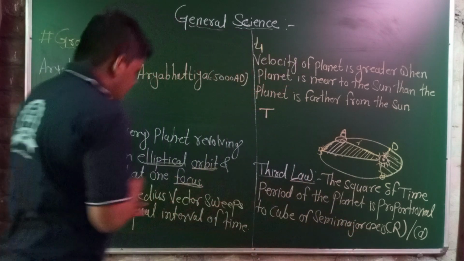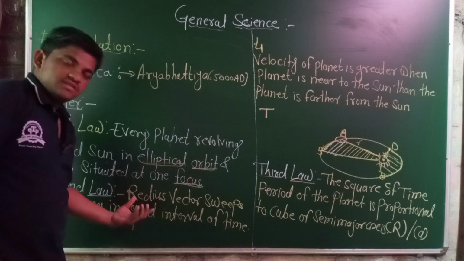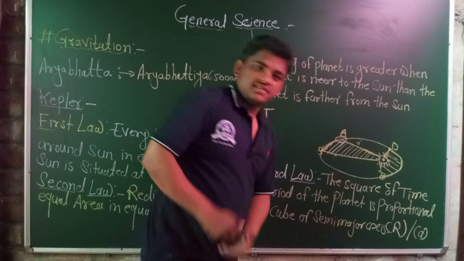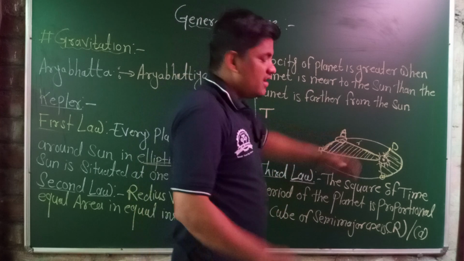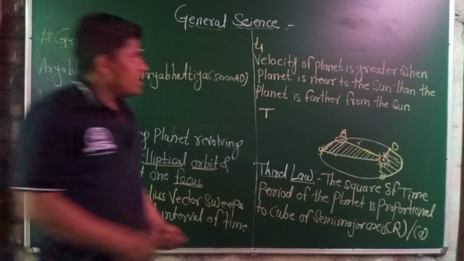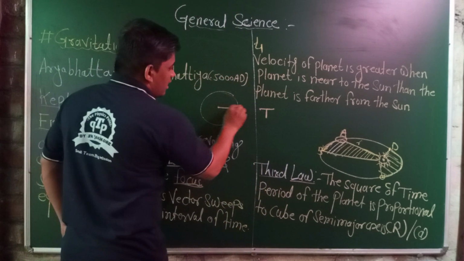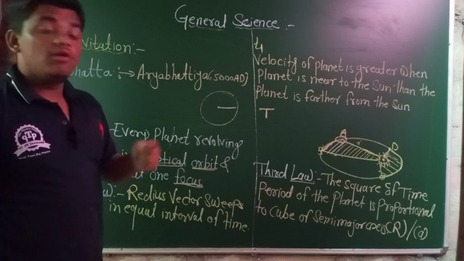Why are these both different? In the second law it is also called the semi-major axis, and this is also the semi-major axis. Why does it not call it the radius? Because the radius is the same at every point. A circle has a radius, and the radius will be the same at every place.